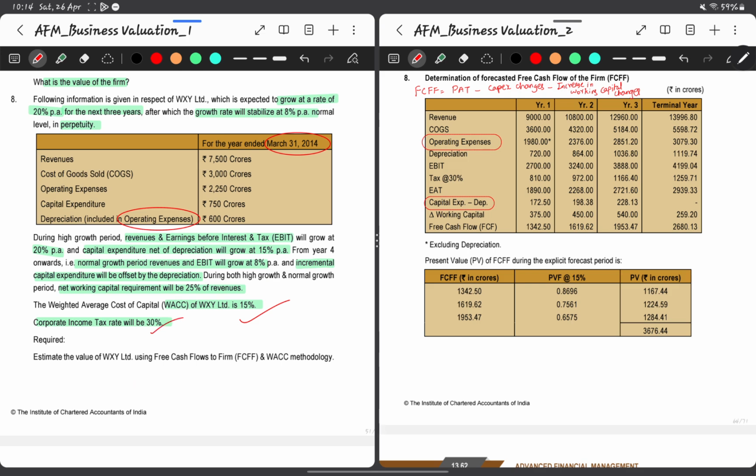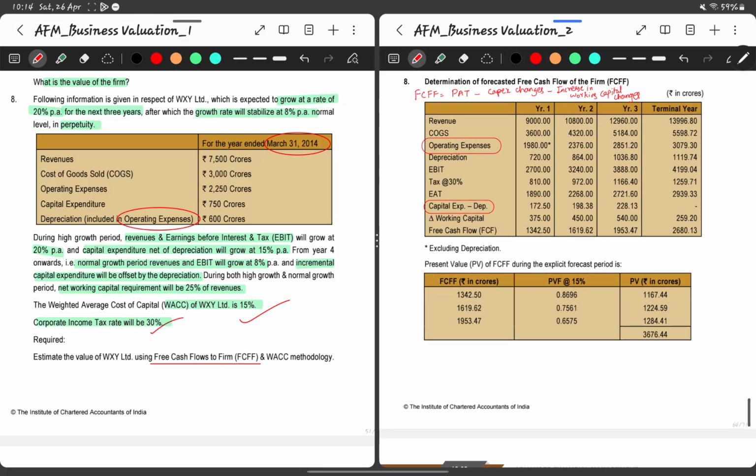Estimate the value of WXY Limited using the free cash flow to firm and weighted average cost of capital methodology. Okay, here first we have to figure out the free cash flow to firm for the 3 years, because from the 4th year the normal growth rate starts.